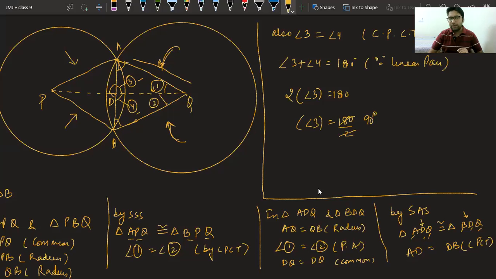Answer is 90 degree. Utkarsh, your way is also correct. You can use theorem 10.4 also, that is converse, or you can prove like this. We have done in chapter triangles like this only, so you can use this method also. I hope this is clear to everyone. Please confirm.